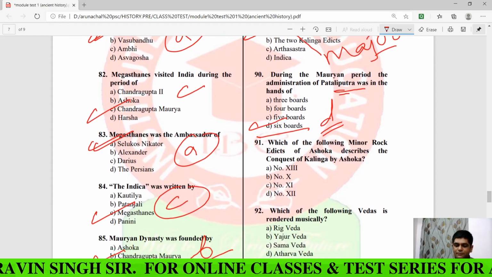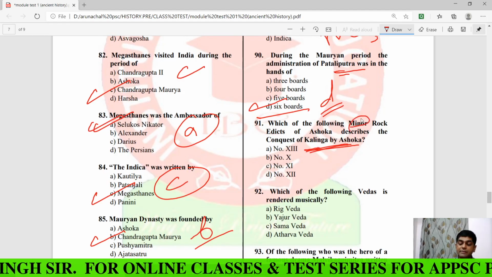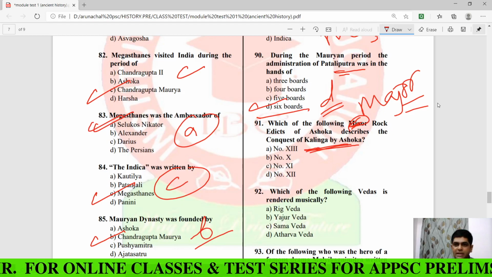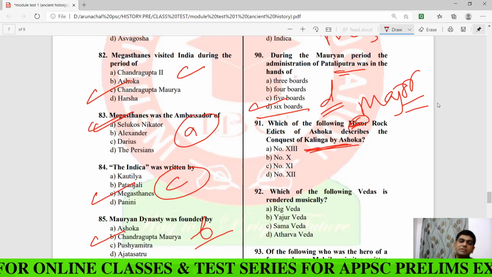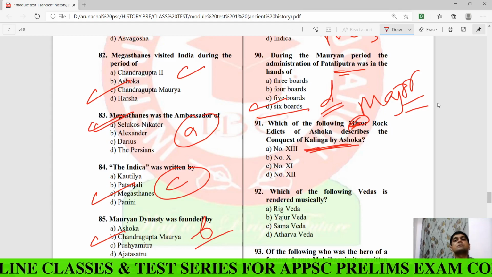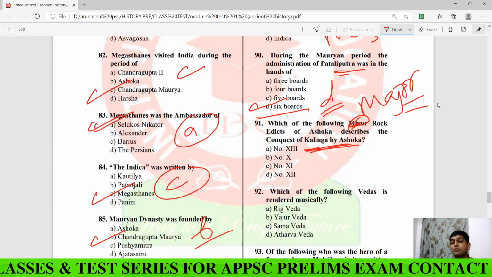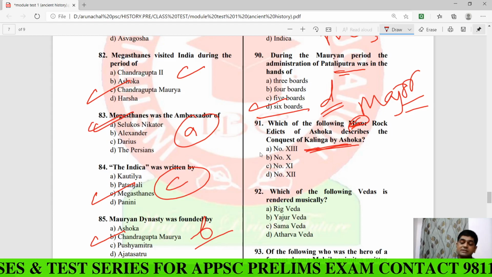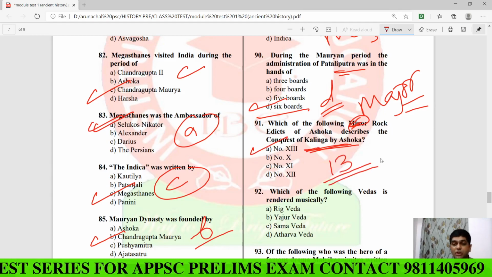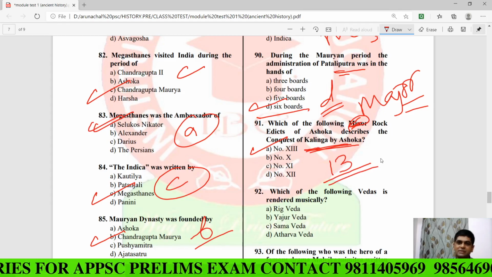Now, which inscriptions, in fact the major rock edict... my students are all very much aware about the major rock edict and the minor rock edict. Clear na? So through which inscriptions do we come to know about the battle of Kalinga? Your answer is A, the 13th major rock edict. Clear na? In it this battle of Kalinga has been described.